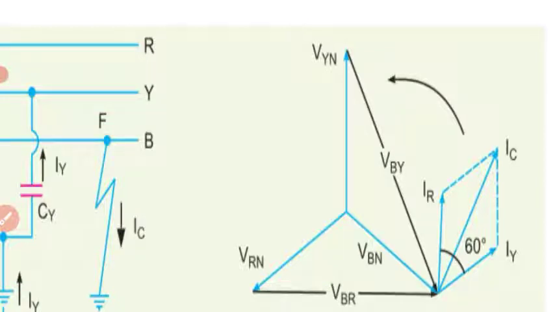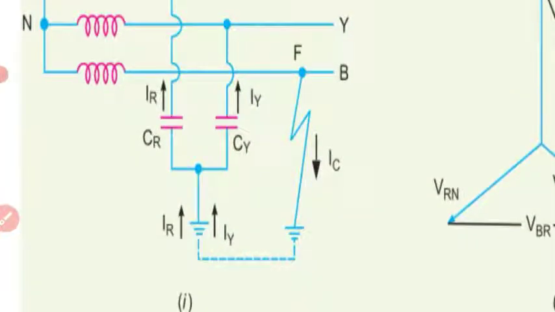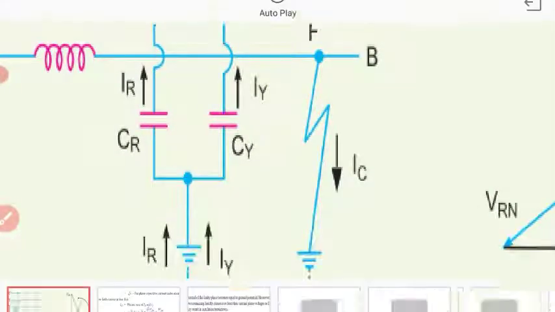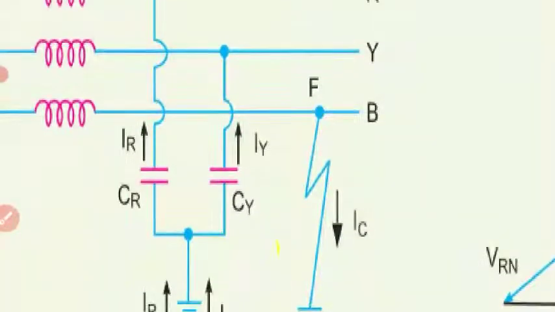This is the sum of IR and IY. I can take IR equal to IY, and in phasor form it is represented as IR plus IY, which is nothing but IC, the capacitive fault current. The capacitive fault current IC in line B is the phasor sum of IR and IY.